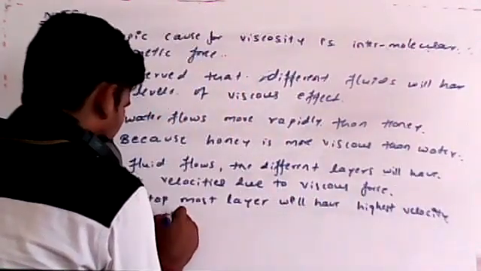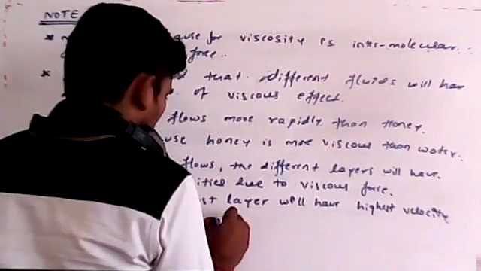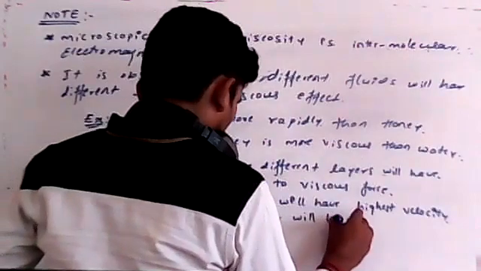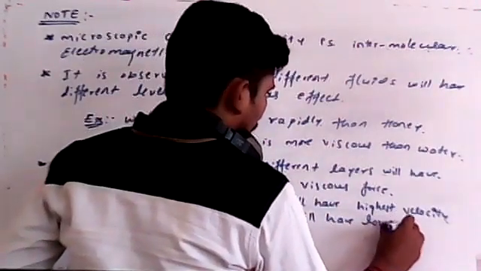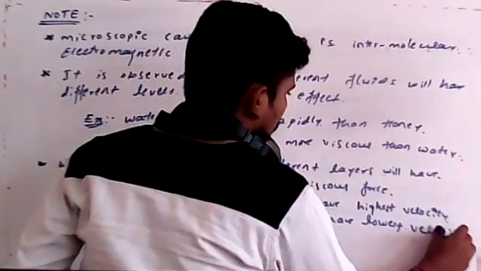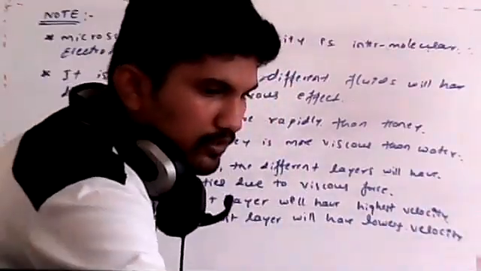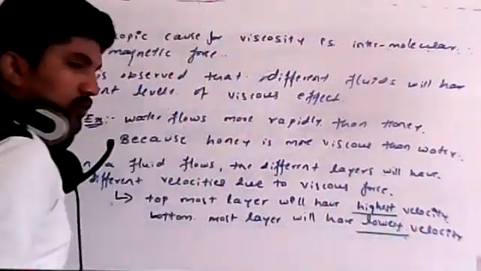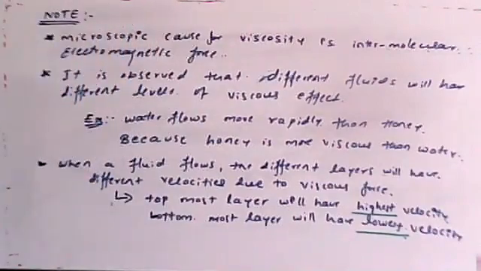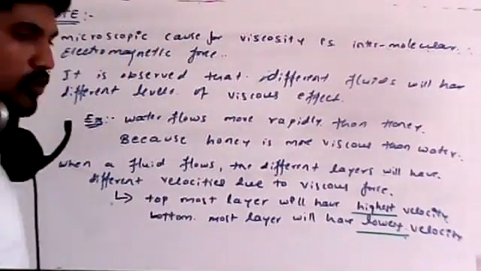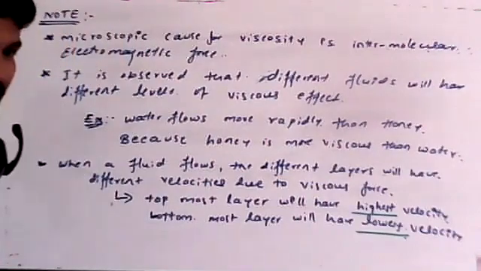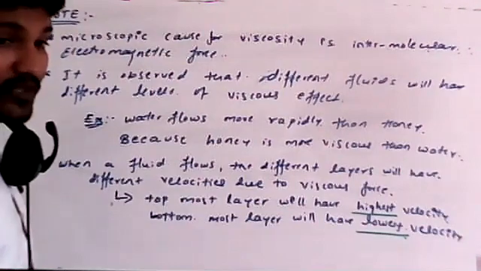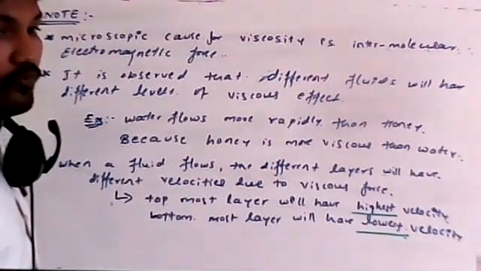And bottommost layer will have lowest velocity. Just mark this point. We have to remember, students: topmost layer will have highest velocity and bottommost layer will have lowest velocity. These are the very important points about viscous force and cause of viscosity.